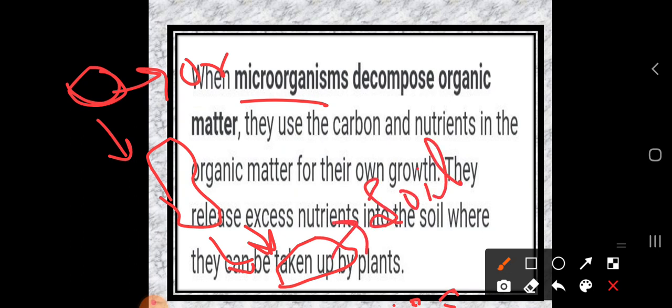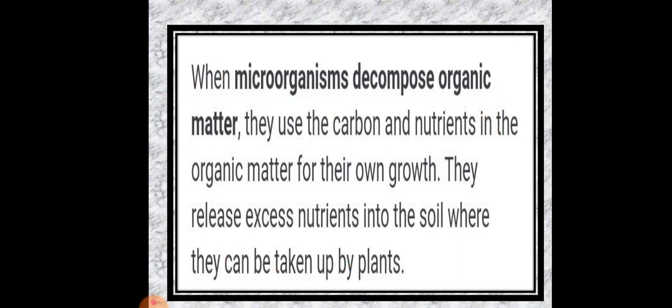In this way the soil becomes rich in nutrition. It takes up full nutrition from the microorganisms. Then this soil nutrition is transported, or taken up, by the plants. So this is one cycle.